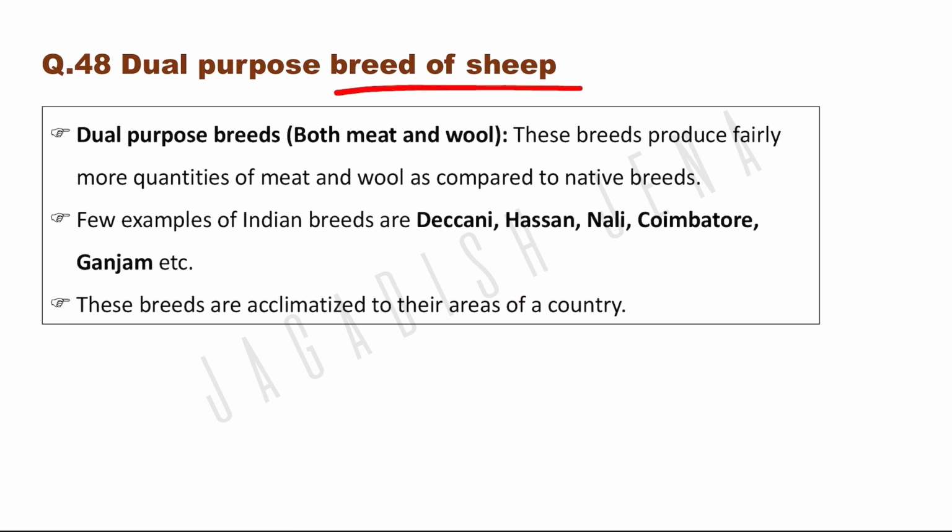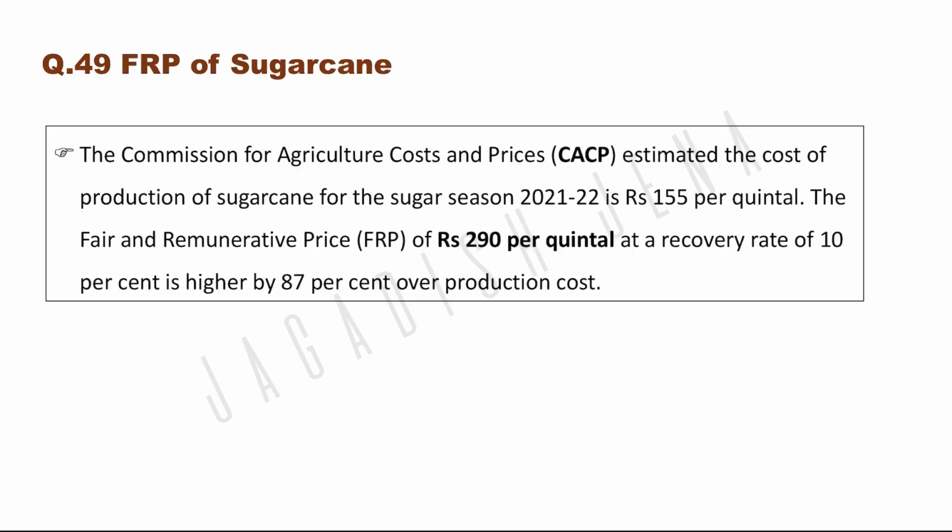Dual purpose breed of sheep. Sheep of the dual purpose breeds are used for both meat and wool. Examples are Deccani, Hassan, Nali, Coimbatore, Ganjam. These are dual purpose breeds of sheep.